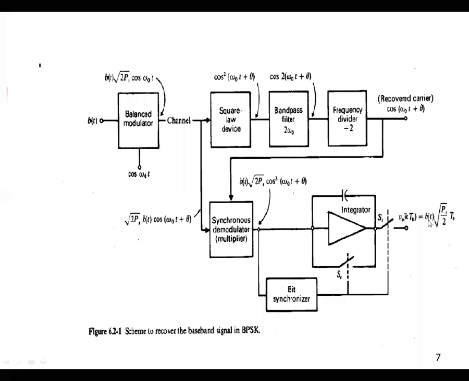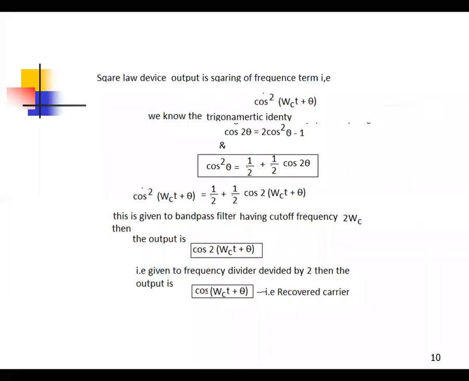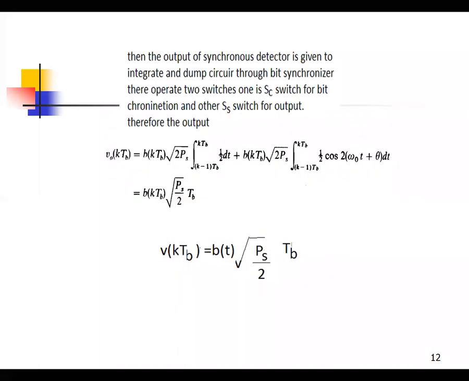Output is the b(t) signal. This is the block diagram of BPSK. This is all the explanation regarding the block diagram.